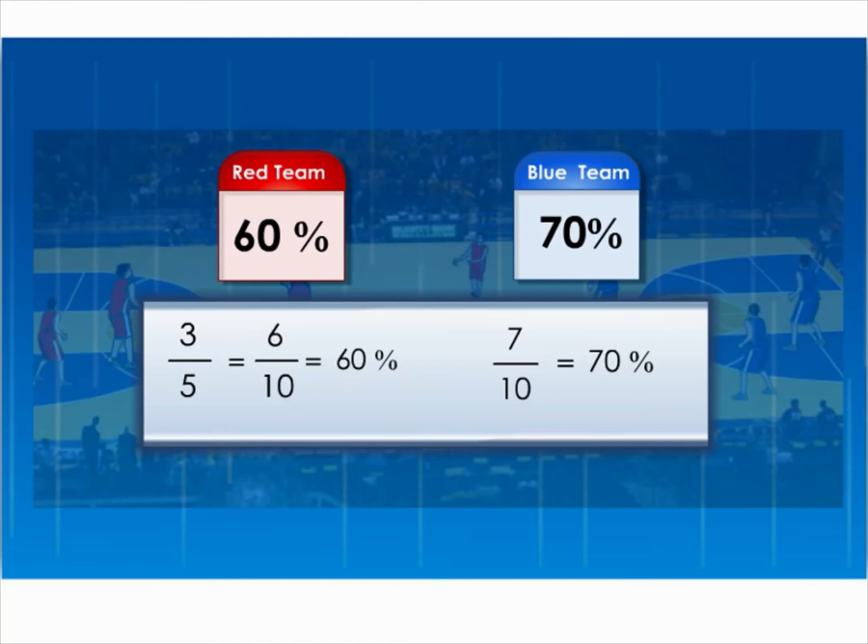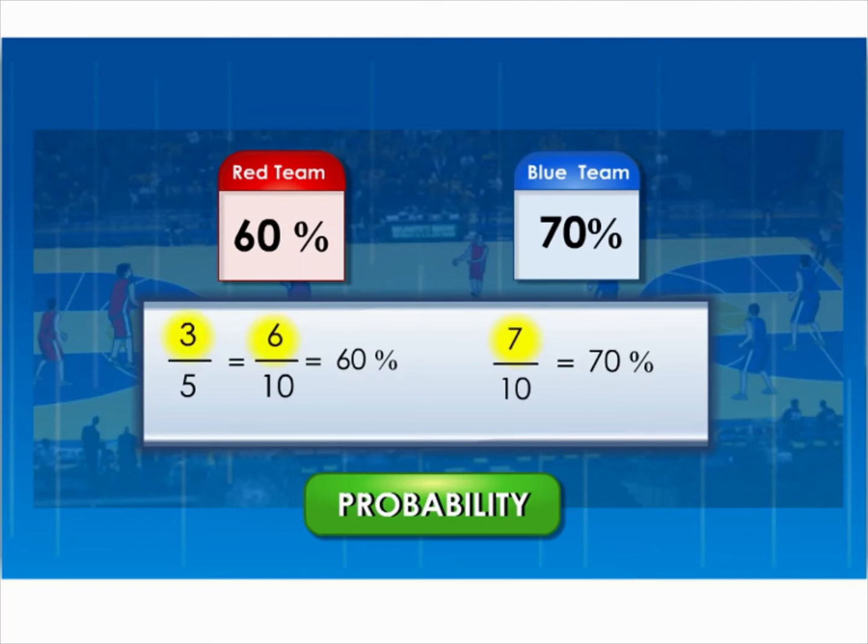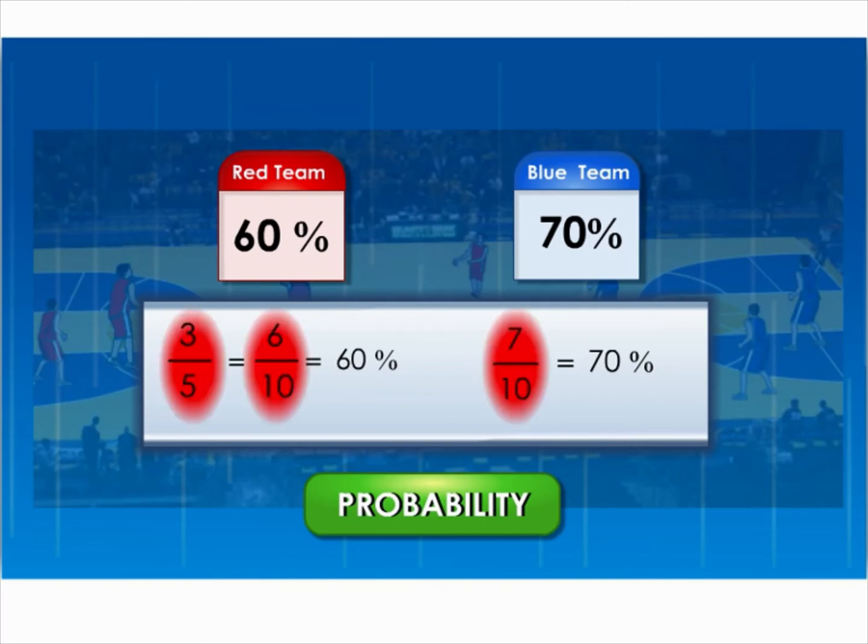So, this is what we are about to do right now. We are going to find the probability of an event happening by observation or by collecting a database about that event. We are going to find out how many times an event occurs out of a number of times we try the experiment. In other words, we are going to find the ratio of the event occurrence to trials.